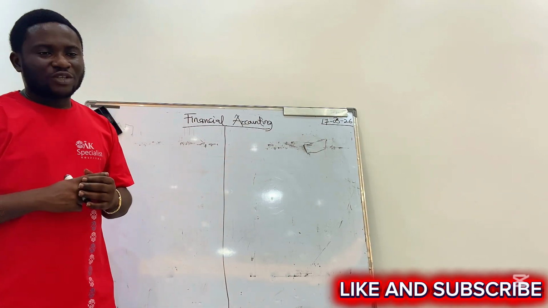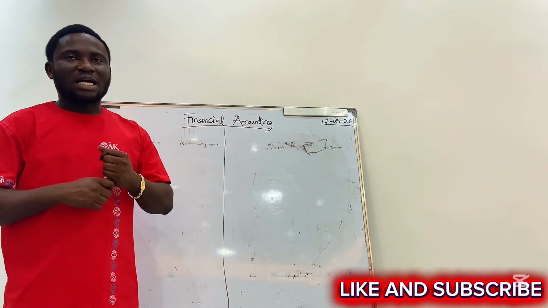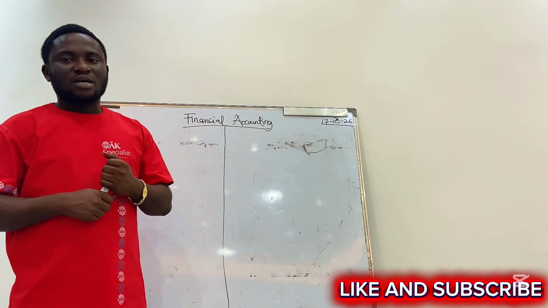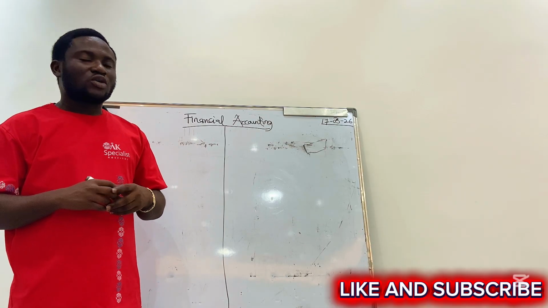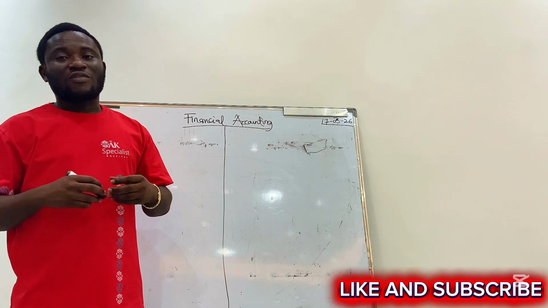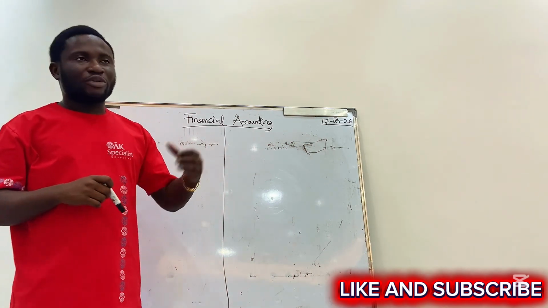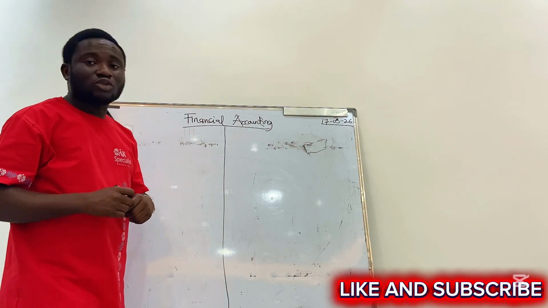In my previous video, we did justice to the asset, liability, and capital and its relations. And then today we are going to be talking about the qualitative characteristics of accounting information. But before that, I want us to briefly brush through what we learned.